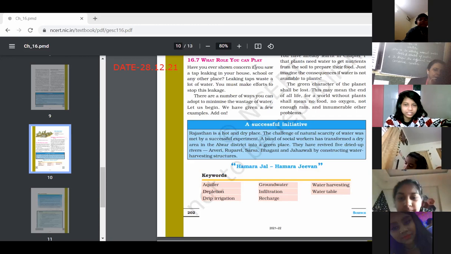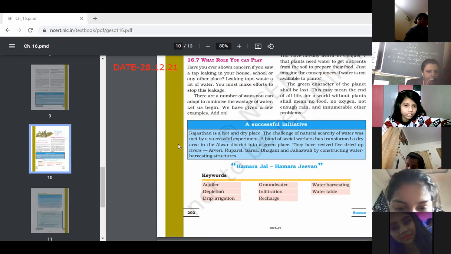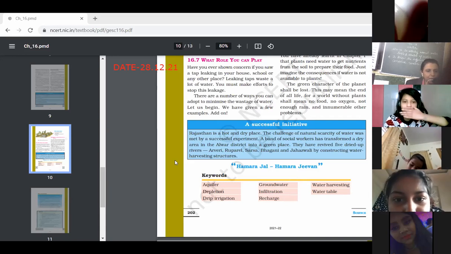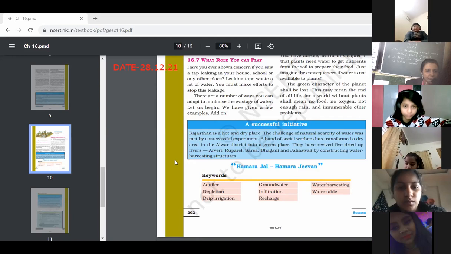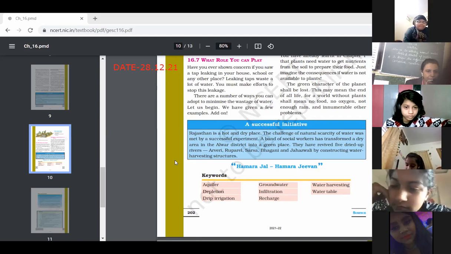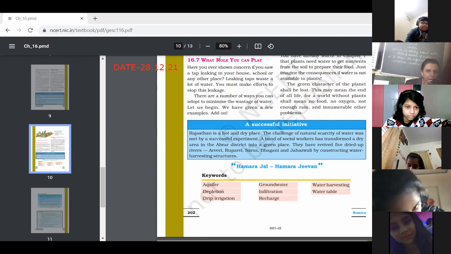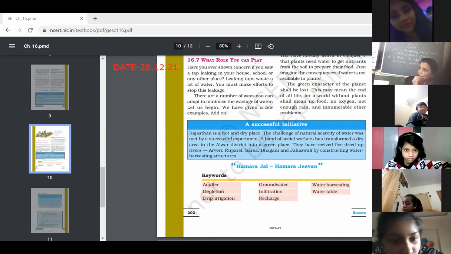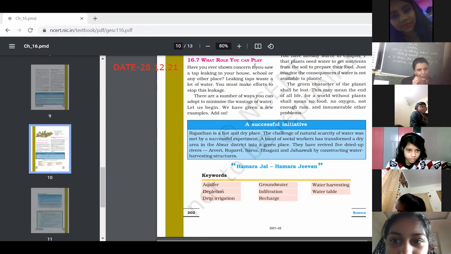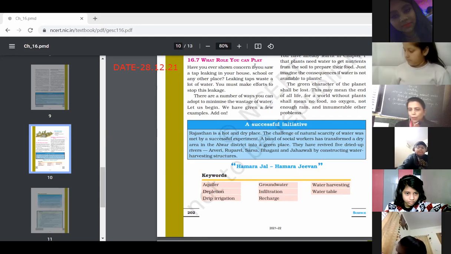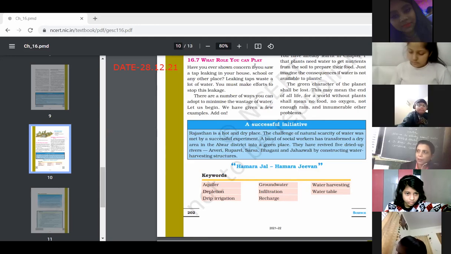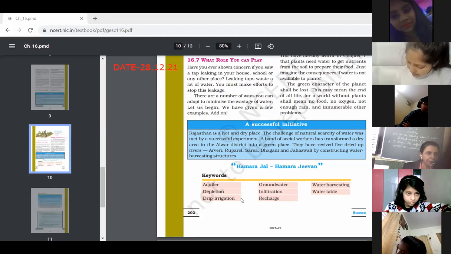Okay. Next word is depletion. Raise your hand. Depletion. So simply you can write the meaning of depletion is decrease. Decrease in water table or water level, you can say anything. So write down the meaning of it in front of the word. Depletion means decrease in water table or water level. Okay. Next is number 3, drip irrigation.